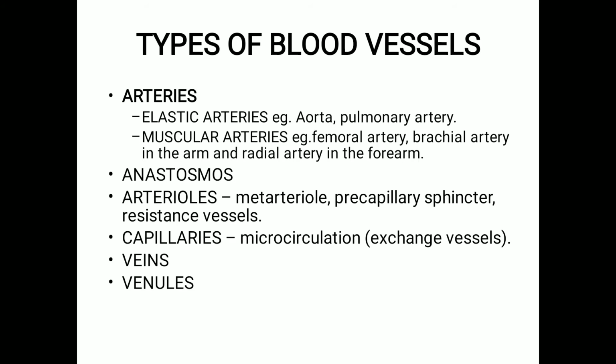Because of this presence of smooth muscles, fibroblasts and collagen fibers, they exhibit a very important property called vascular tone. That is the toning of the blood vessel, and because of this they exhibit vasoconstriction and vasodilation properties. The next blood vessel is called the anastomosis. When two or more branches of arteries supply the same body region, it is called anastomosis. Many tissues of the body receive blood from more than one artery. This is called anastomosis.